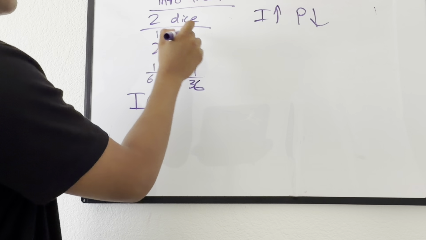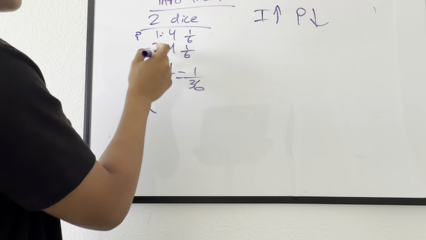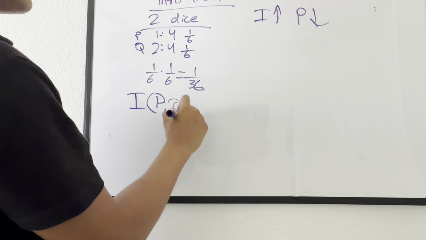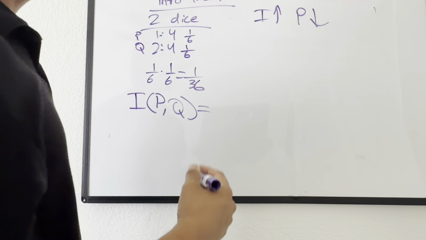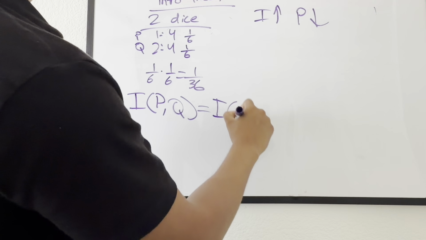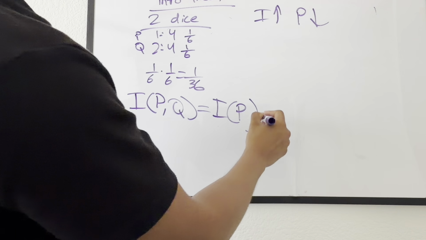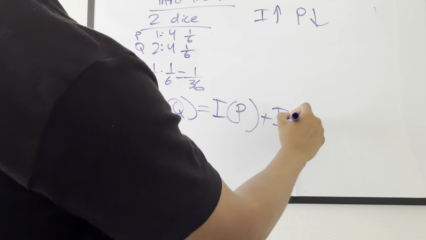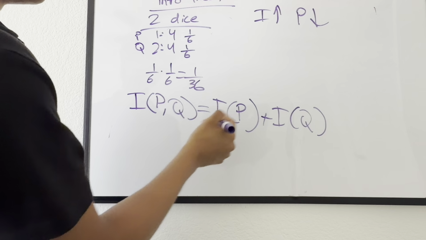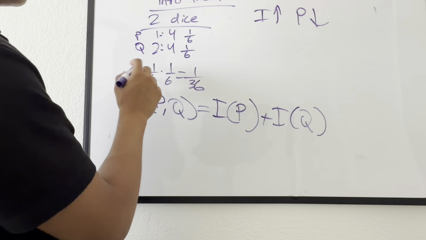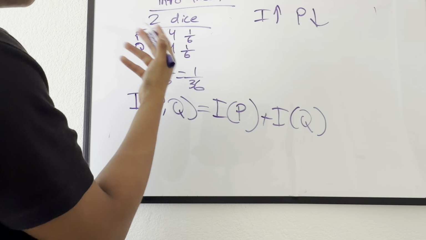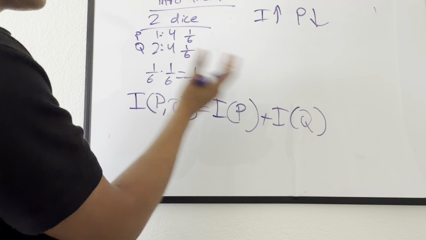And let's say the probability here, we can denote this as P, and the probability here, we can denote this as Q. So I of P and Q is going to be equal to I of P, the information of P, plus the information of Q. That's going to give us the total amount of information that we gathered. But we also know this relationship exists where they're both going to multiply and then give us a different probability.